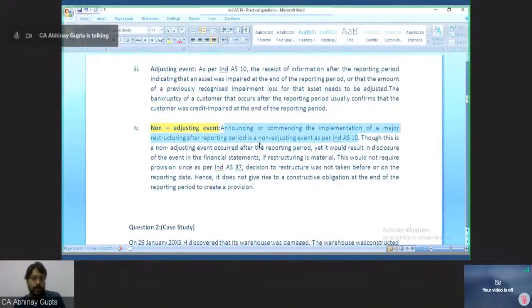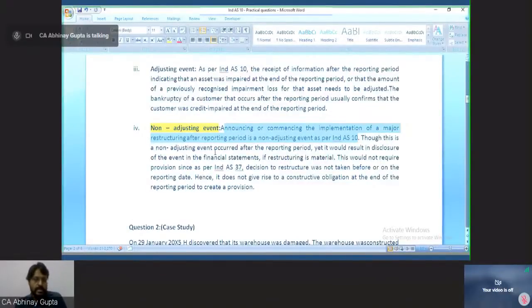Announcing or commencing the implementation of a major restructuring after the reporting period is a non-adjusting event. Hope you remember we have already discussed this during the discussion of the literature of Ind AS 10, that whenever a company announces any major restructuring or any major acquisitions or disposal of any other companies, divisions, line of operations, all these major activities are to be accounted for as and when they take place. We do not prepone the accounting of these major items to the previous financial statements, because these events are non-adjusting events as per Ind AS 10.